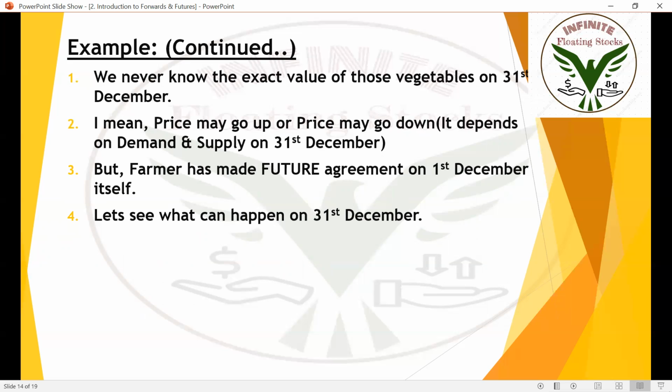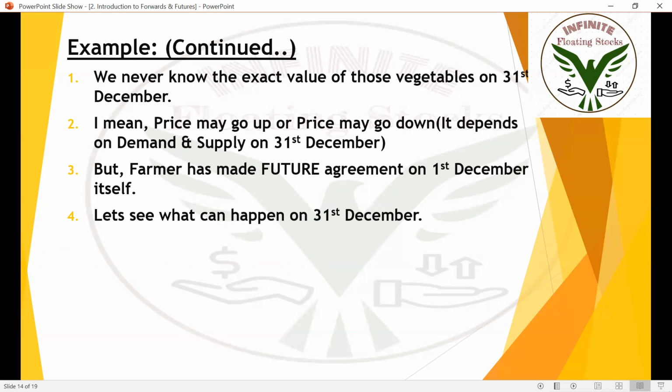Or the other scenario, imagine that there is no tsunami, nothing. Everything went well. The farmer's land was very fertile, and imagine that he has produced more quantities, having a value of 8,000 or some 9,000. In this scenario as well, if he has made a futures contract, he needs to sell them at 5,000 only.